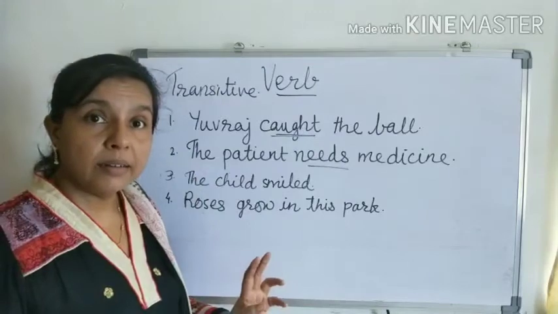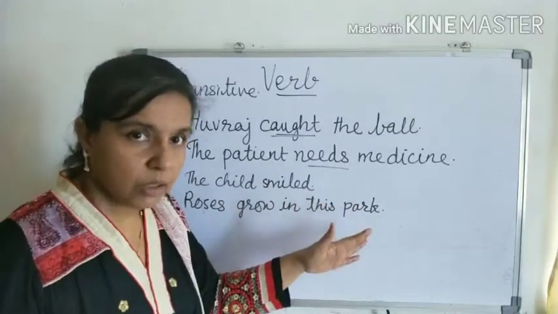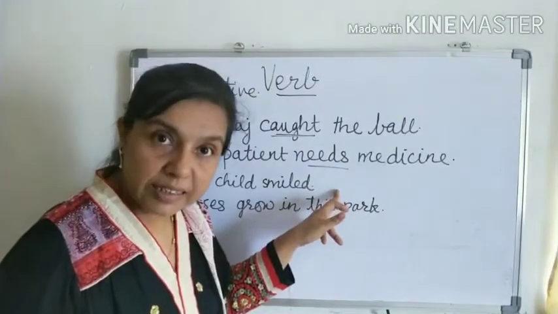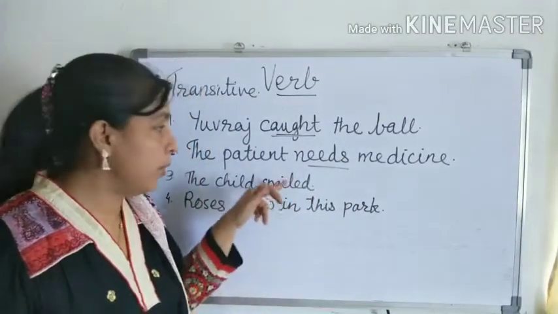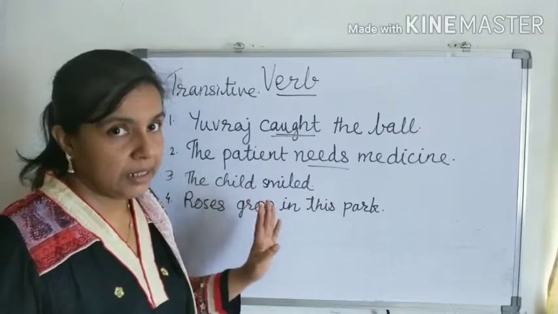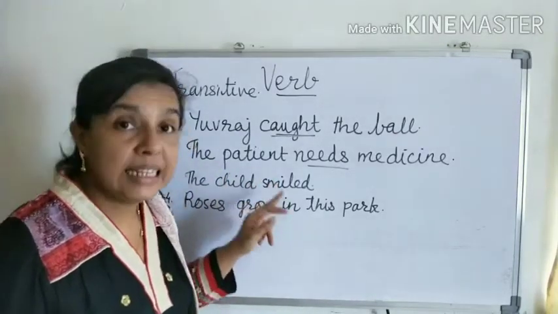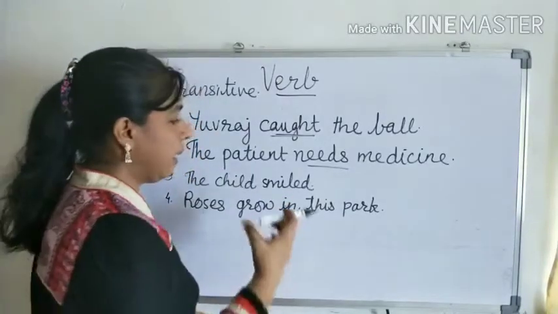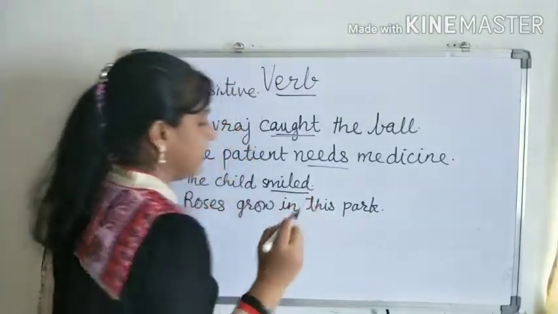What smiled? Are we getting an answer? No, we are not getting any answer. So there is no object here. But still this word itself has complete meaning. So this is an intransitive verb. Got it, all of you? So smiled is an intransitive verb.